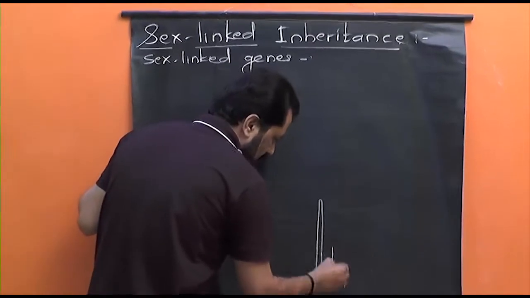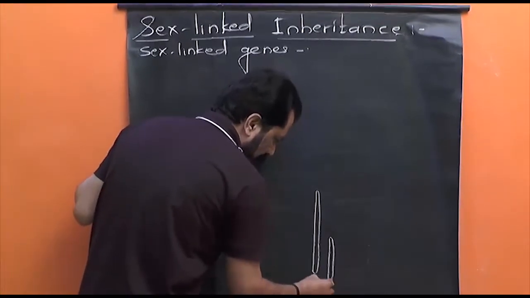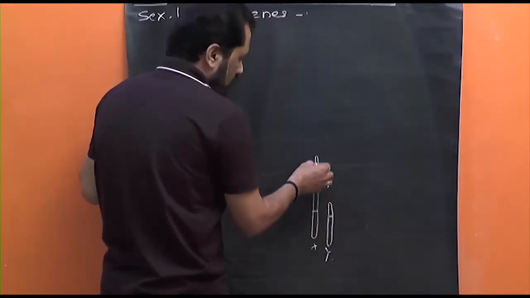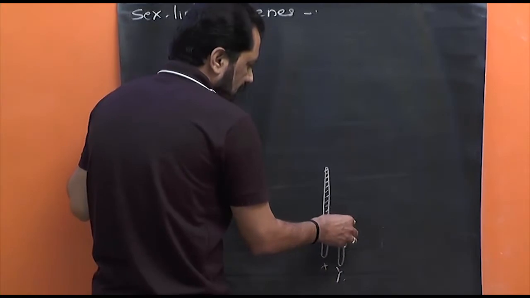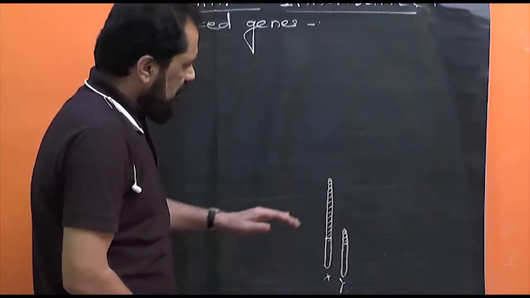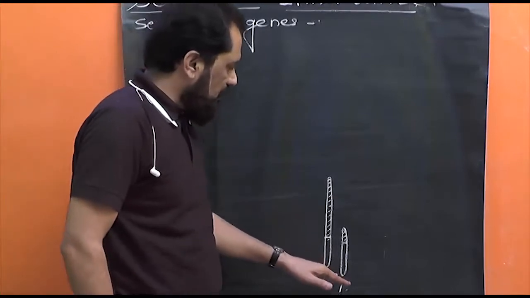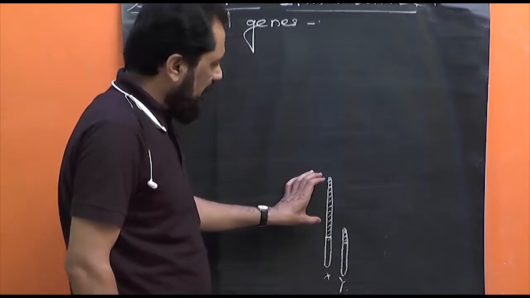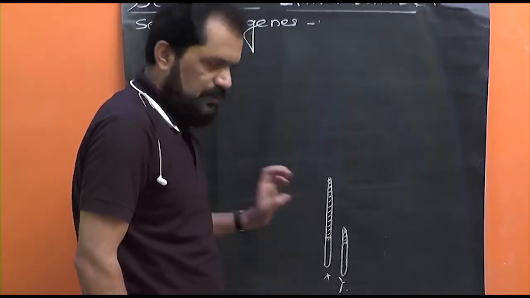Consider this to be the X chromosome and this the Y chromosome. We know that the X and Y chromosomes are not identical in shape and size. Some part of the X and Y chromosomes shows non-identical genes, and therefore that part is called the non-homologous part.